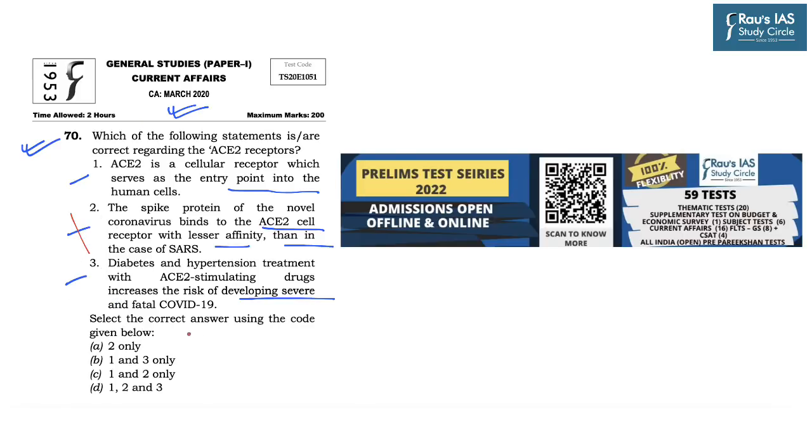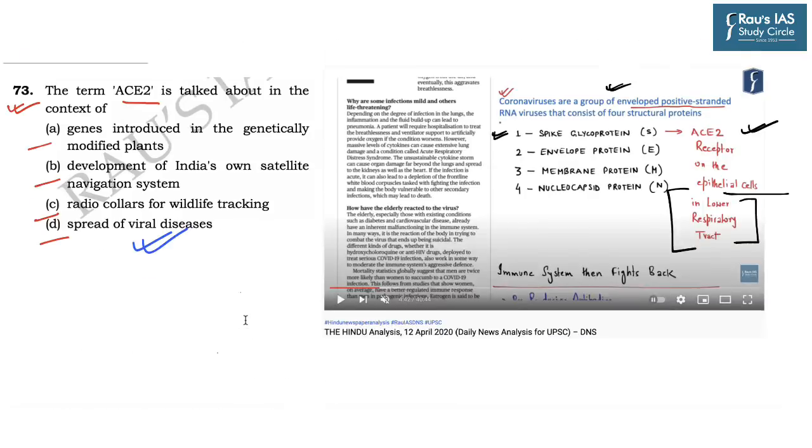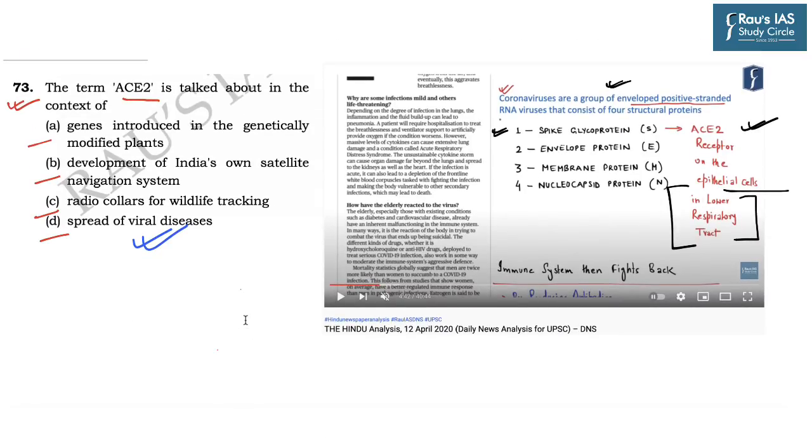So the question was: select the correct answer using the code given below. So here the correct answer becomes B, that is 1 and 3 only, as both statement 1 and statement 3 were correct. So had you attempted this question on ACE2 receptors, you would have a much deeper understanding of ACE2 receptors, which we also discussed in the DNS of 12th April 2020, especially with respect to spike glycoprotein. So here the correct answer with respect to this question becomes D, that is spread of viral diseases.